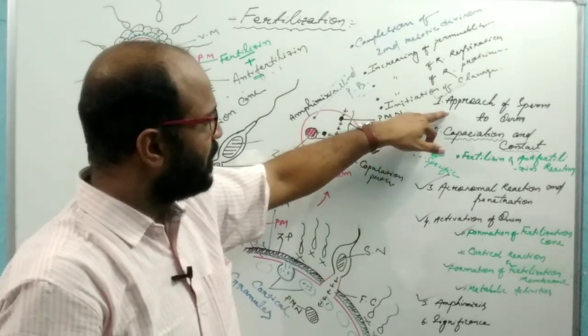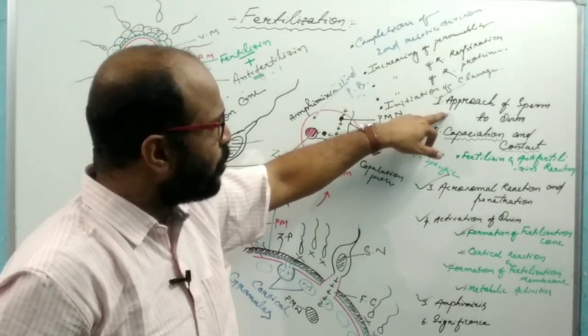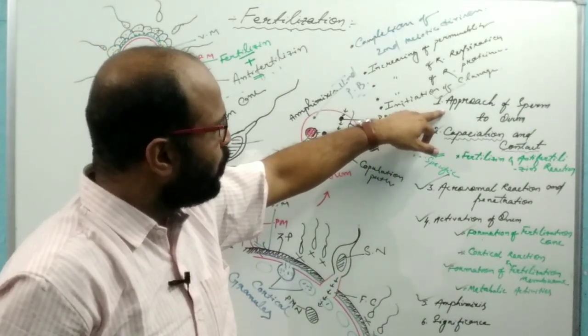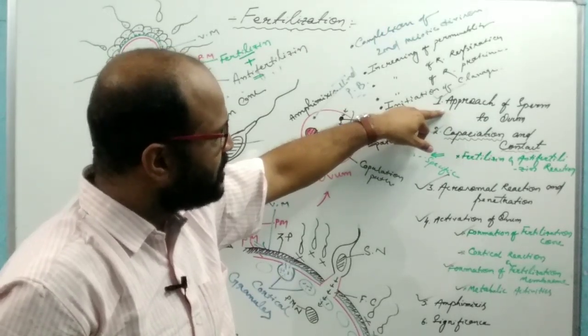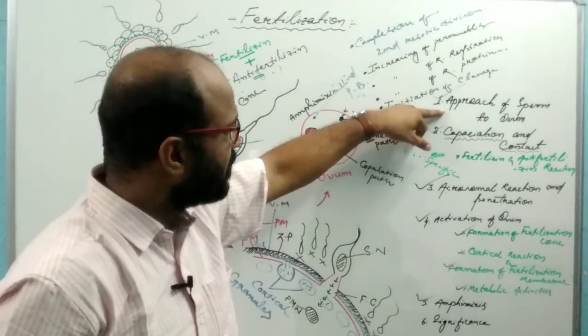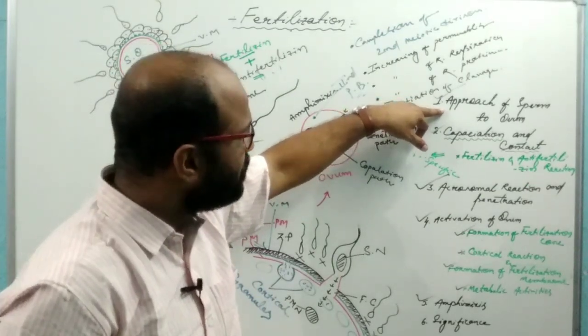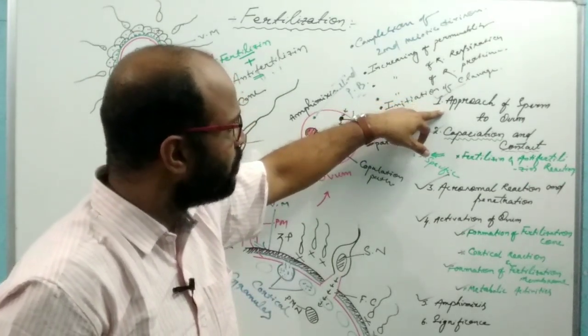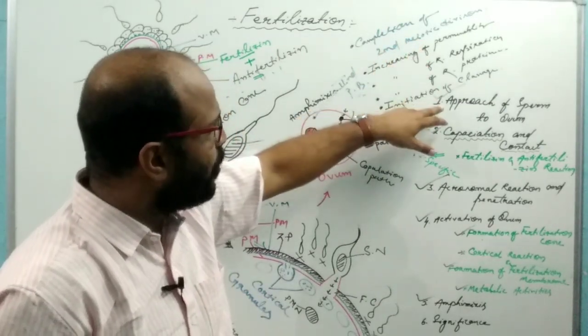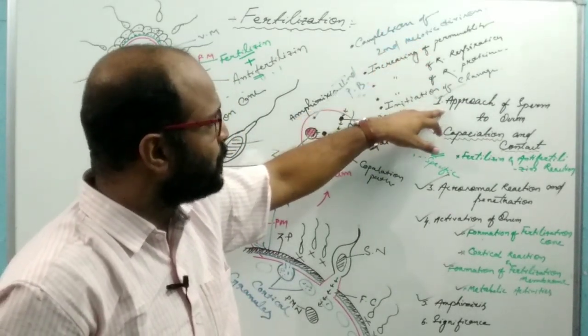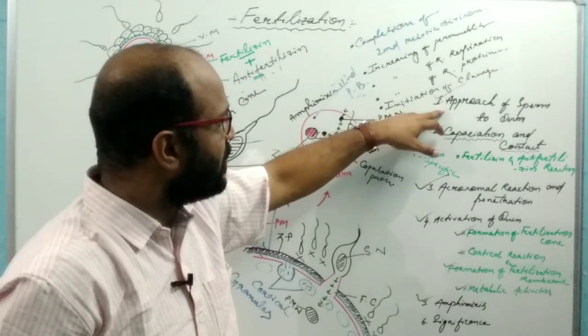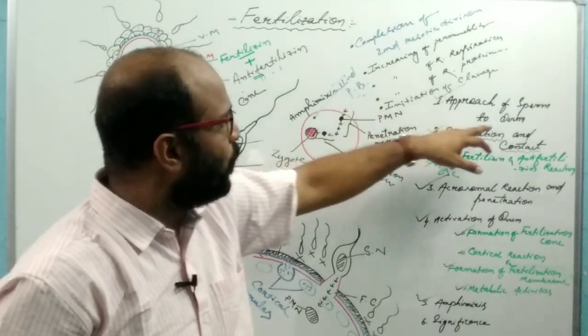So, first, the approach of sperm to ovum. Millions and millions of sperm are deposited at the time of coitus, at the time of sexual intercourse, in the vagina of the female. Out of these millions of sperm, some millions are able to enter into the fallopian tube and reach the ovum.